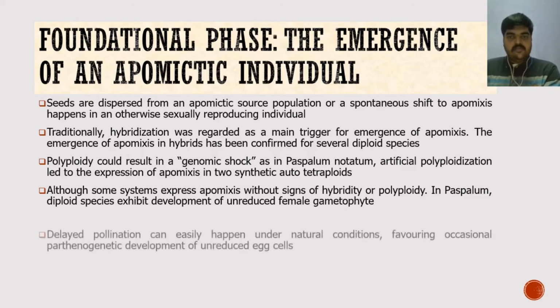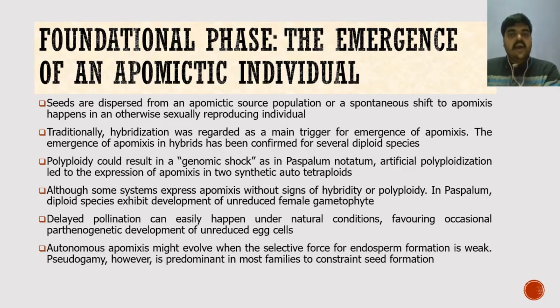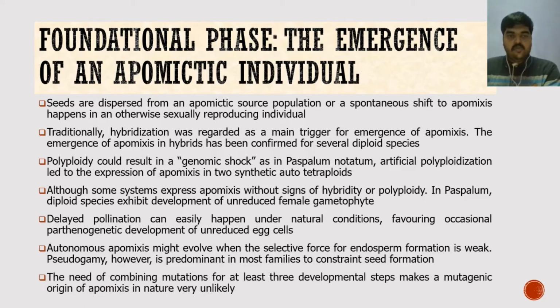Besides that, endosperm formation is under a different epigenetic control and is dependent on fertilization of polar nuclei, pseudogamy, in most natural apomicts. Therefore, the endosperm and parthenogenesis loci are linked but separate. This overall need for multiple factors in those three development stages makes a mutagenic origin of apomixis naturally very unlikely.